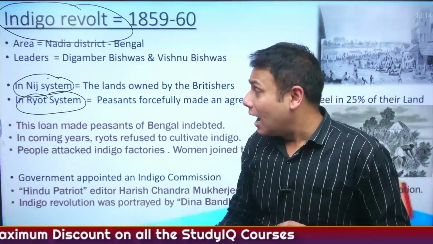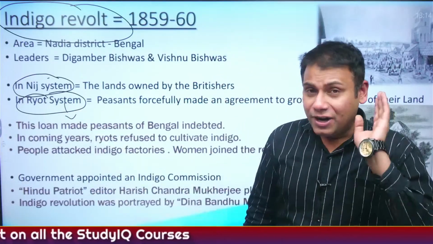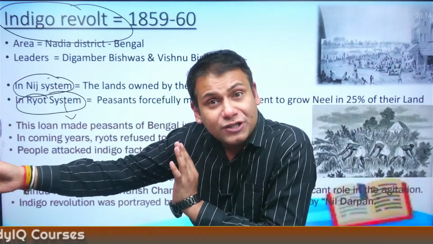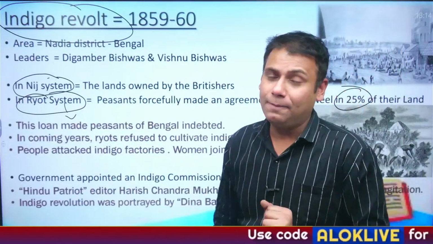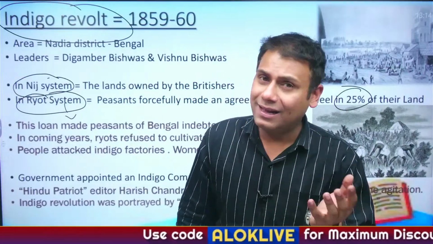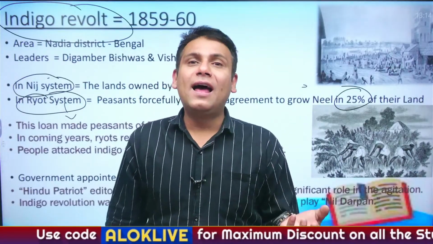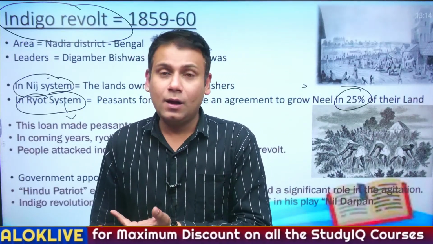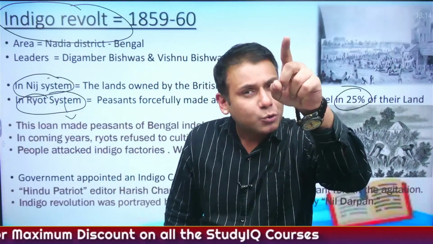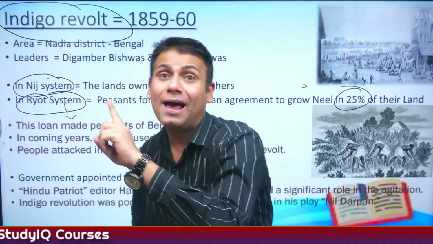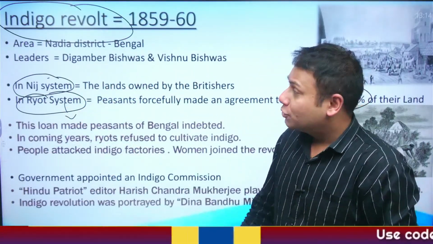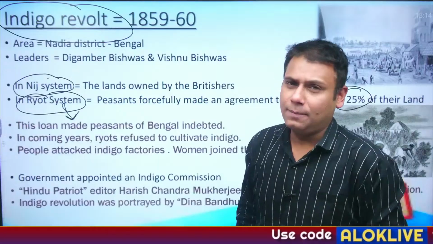But under Rayati system, Britishers forced the Indian peasants to cultivate indigo on at least 25% of their land. I'll give you an example. Suppose I have 10 bighas of land. Now as a peasant, I am forced to cultivate indigo on at least 2.5 bighas of my land. Correct? So this is nothing but Rayati system.